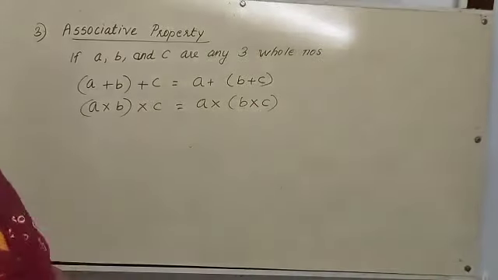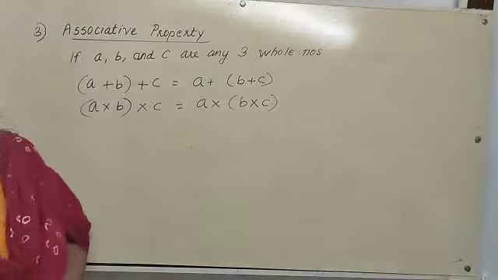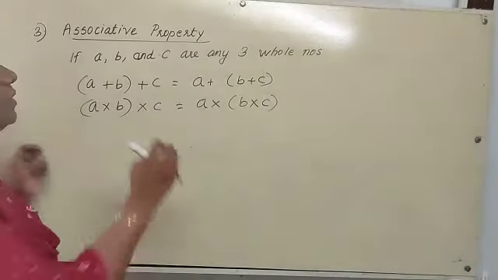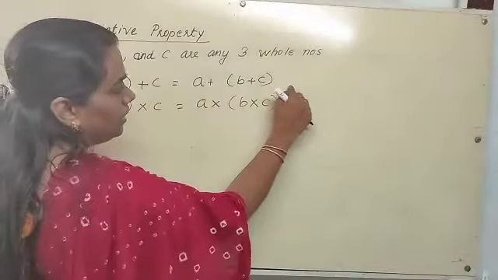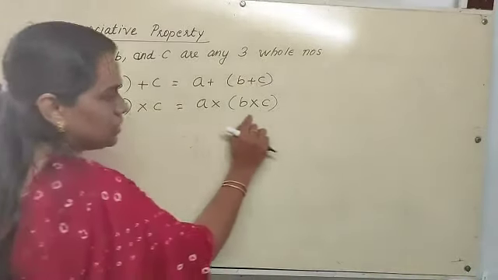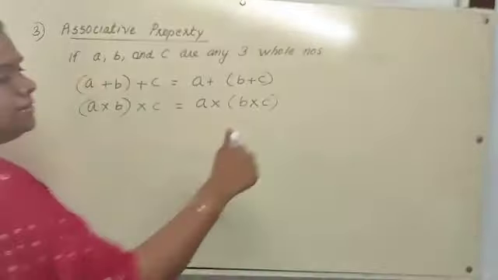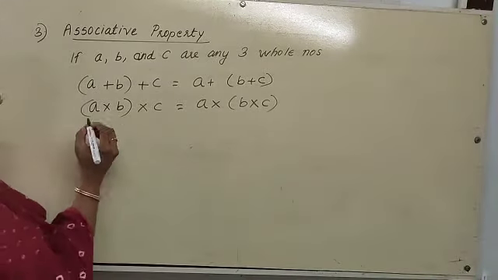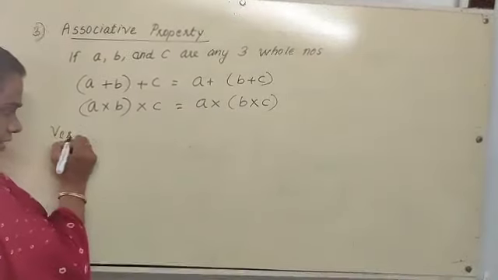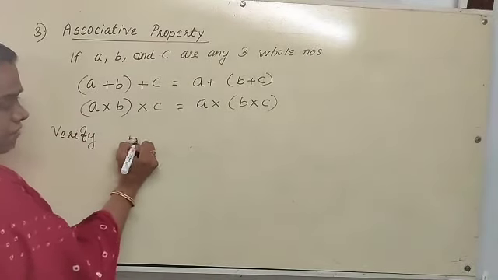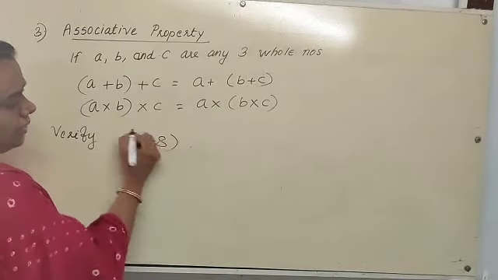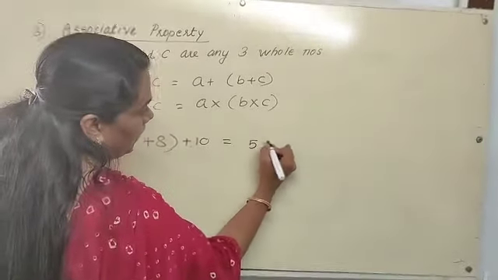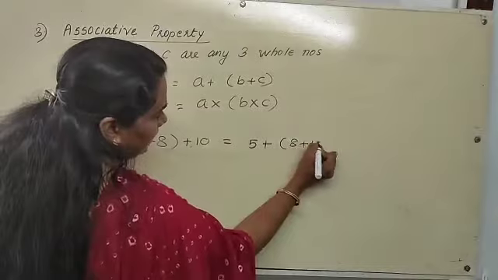This property is known as associative property. What is the name of this property? Associative. This is associative property for addition and this is associative property for multiplication. Associative property. So dear students, how to verify? Verify (5 plus 8) plus 10 is same as 5 plus (8 plus 10).